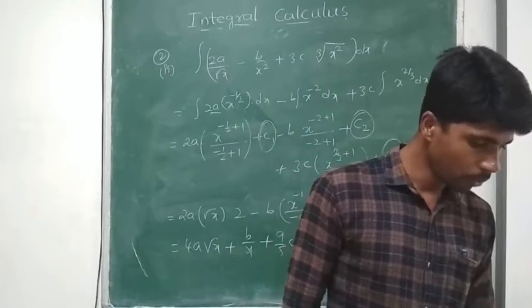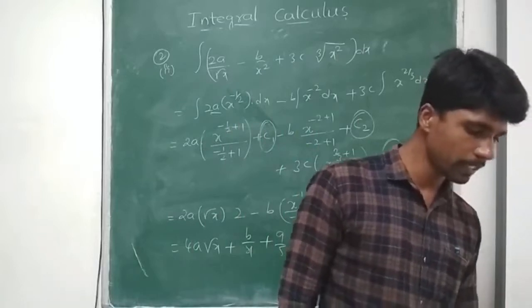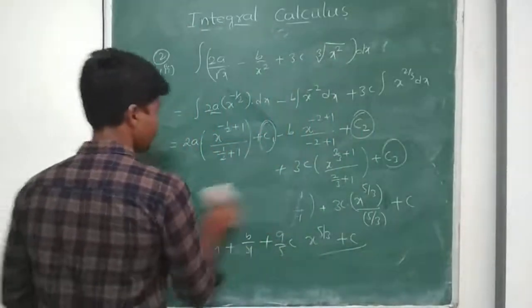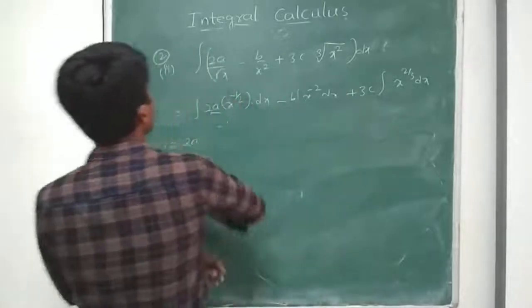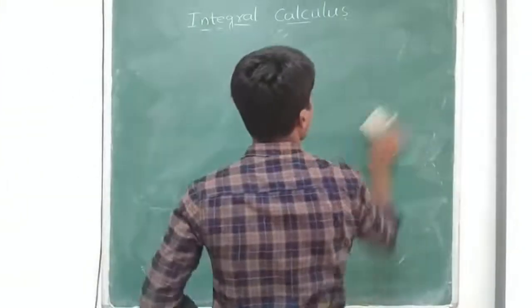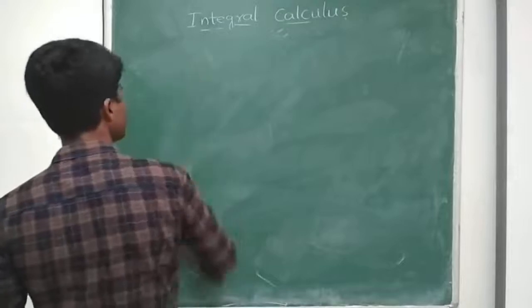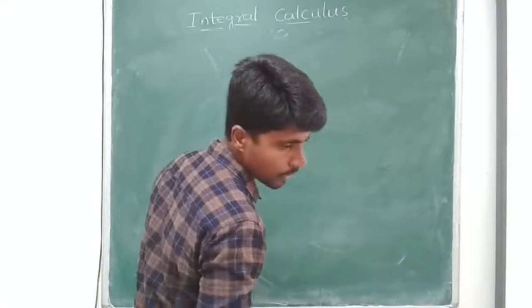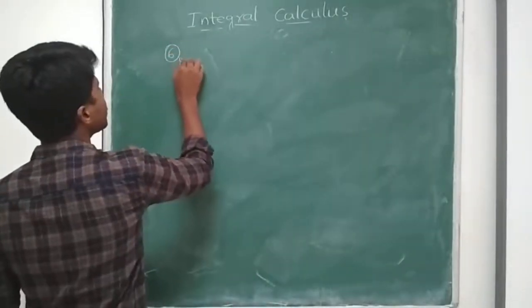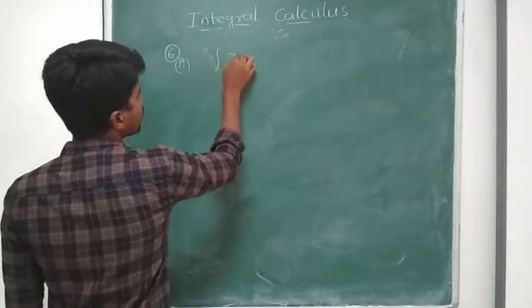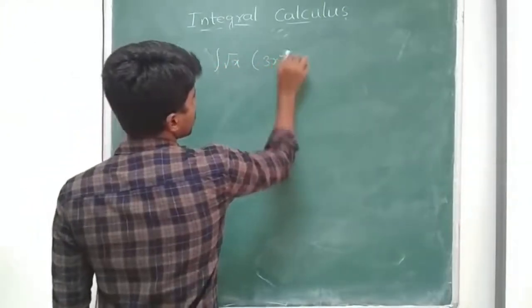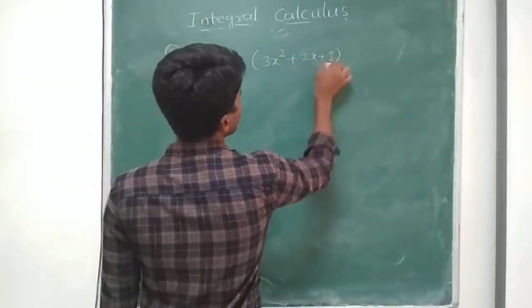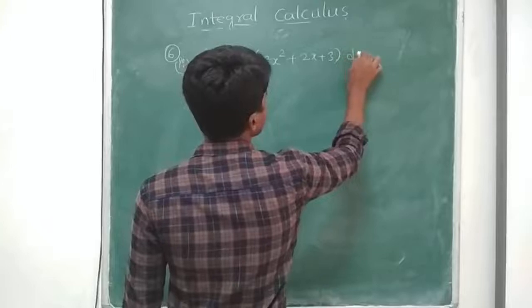integral root x into 3x square plus 2x plus 3 dx.